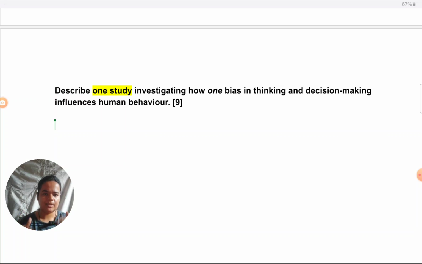So before writing any answer, just take a moment, mentally just visualize the answer in front of you. Just make a quick bulleted list in your mind of what you need to cover, then only start writing. Because if you start writing in haste, then you have to go back and the organization also doesn't turn out good. That's not a good approach to writing.